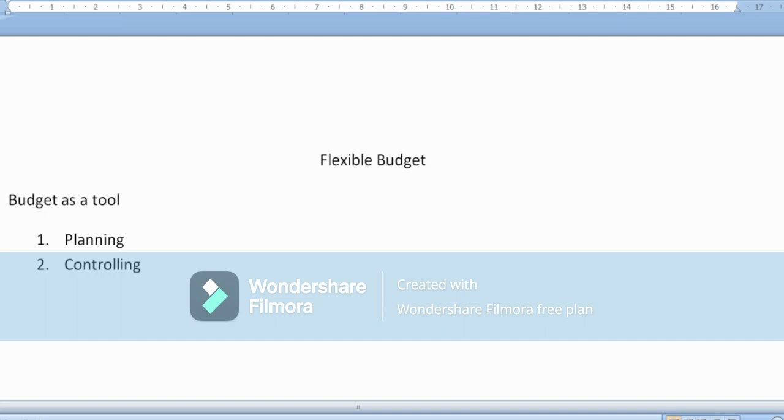So let's assume, for example, that you own a chat center. Let's prepare a budget together and see how it is going to be a fixed budget and how it is going to be converted into a flexible budget.